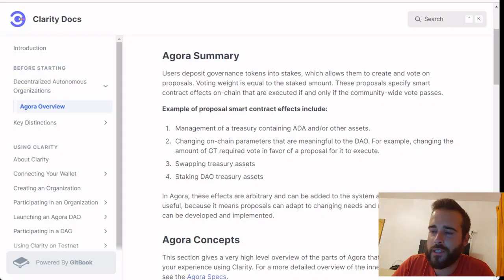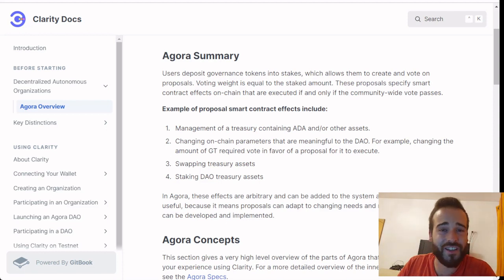So cool stuff, right? But as a side note, I think it's important to mention that Clarity DAO leverages the Agora framework for their governance, the framework that was created by Liquid Labs and open source to all the Cardano community. And if you want to learn more about Liquid Labs, one of the most exciting projects in the Cardano ecosystem, you should take a look at our video above, diving deeper into the project.